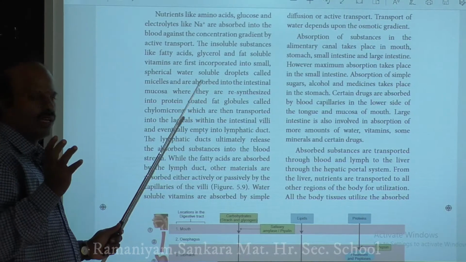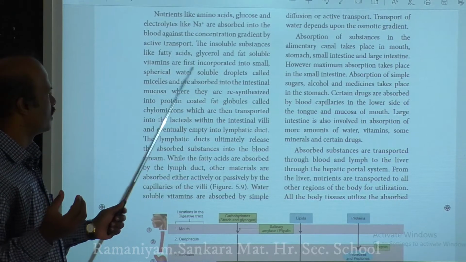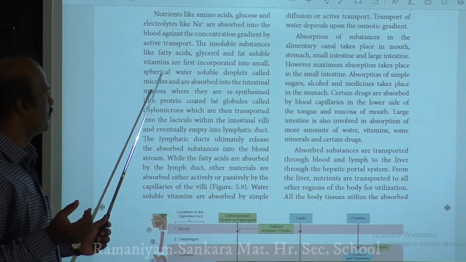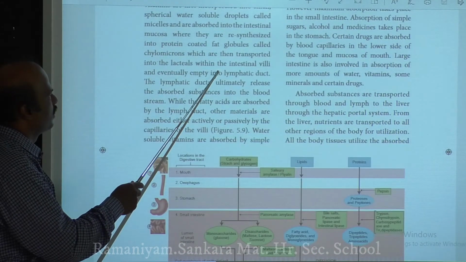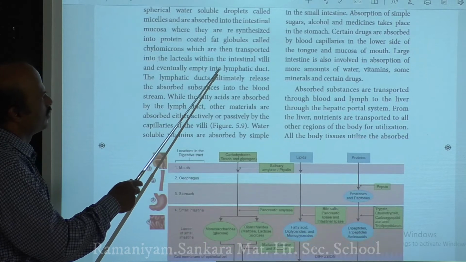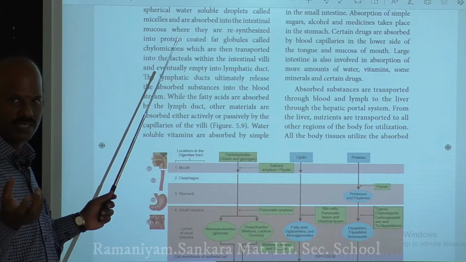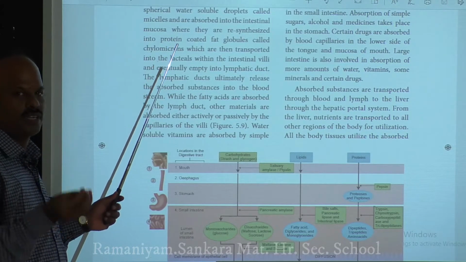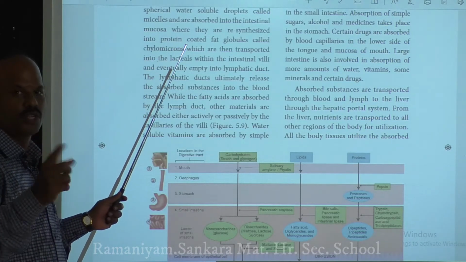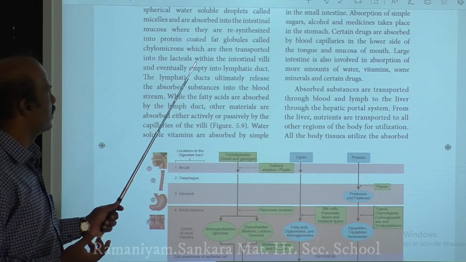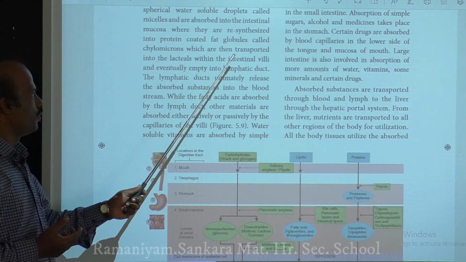We call these soluble droplets micelles. These micelles are then absorbed into the intestinal mucosa, where they are resynthesized. First, the fatty acids and glycerols are incorporated into the micelles, and these micelles are absorbed into the intestinal mucosa, where a protein coat is synthesized. We call this protein coated fat globules, and these protein coated fat globules are called